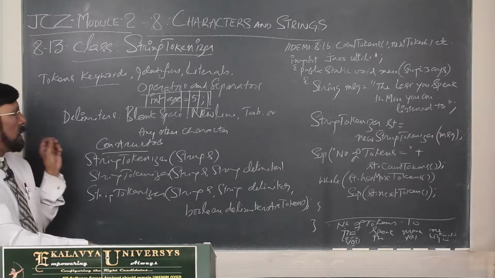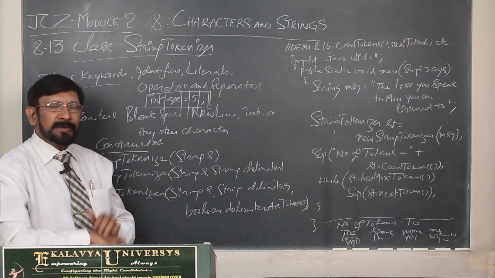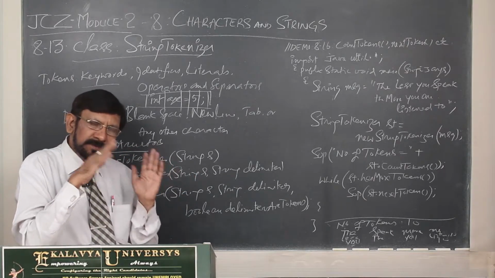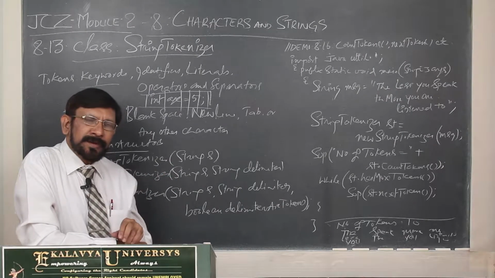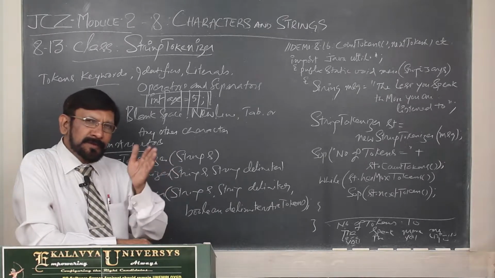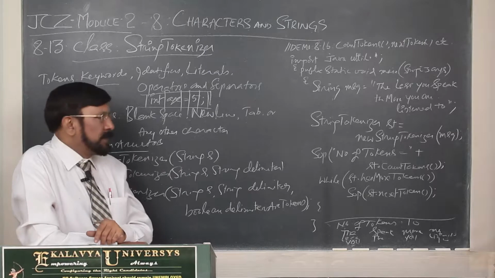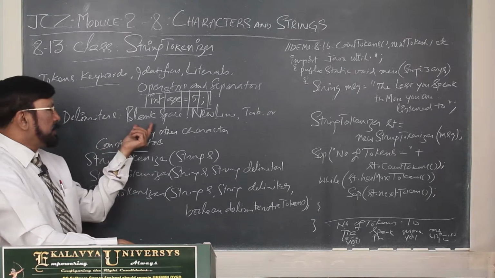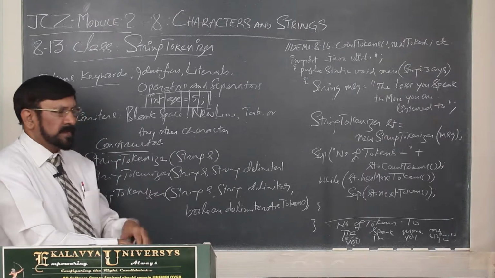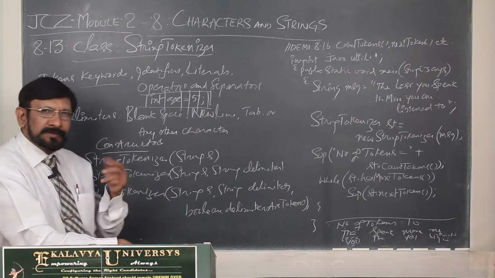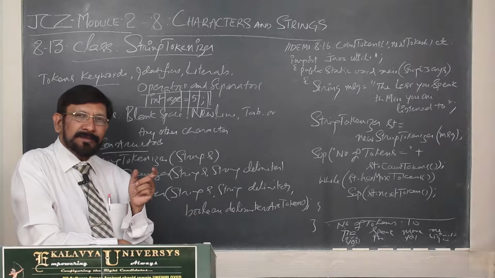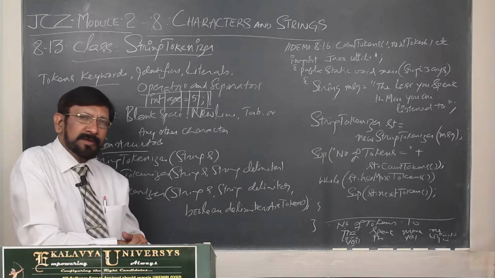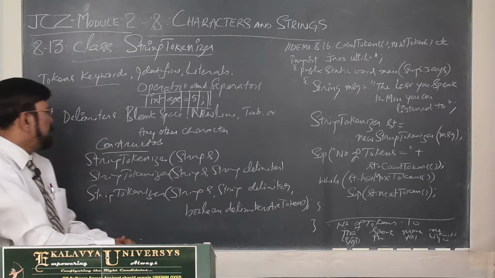Now, actually in a string there may be several tokens. How are they separated? They are separated using delimiters. Now, you have to understand delimiter in a broad way. It may be a blank space, a new line sequence, or a tab. Sometimes we designate a character as a delimiter. That designated character is also treated as a delimiter. That you have to understand.